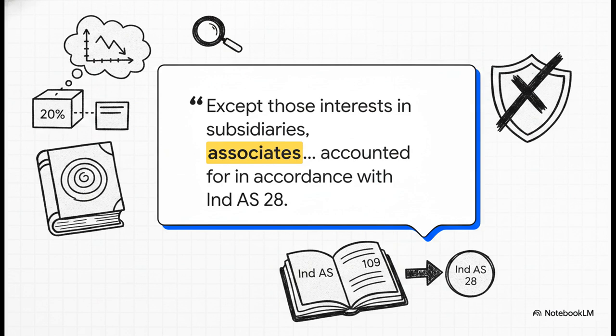applied by all entities to all types of financial instruments except those interests in subsidiaries, associates, and joint ventures that are accounted for in accordance with Ind AS 28." There it is in black and white, guys. Ind AS 109 definitively does not apply to our 20% equity associate that's measured under the equity method.